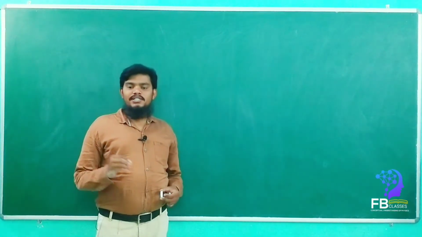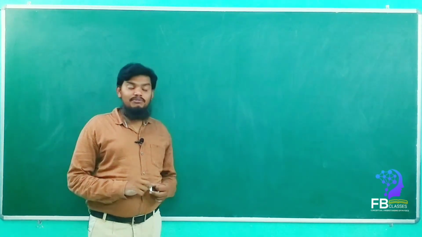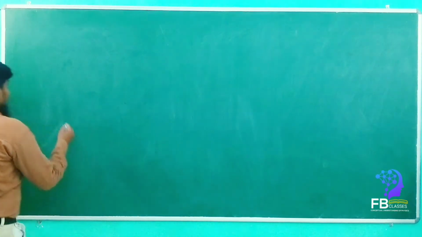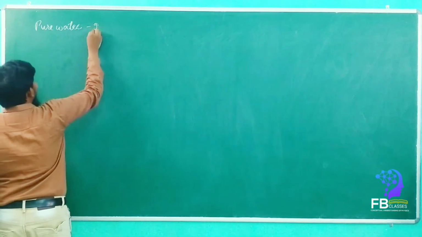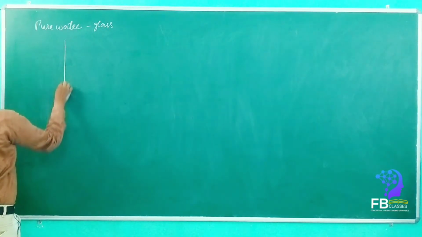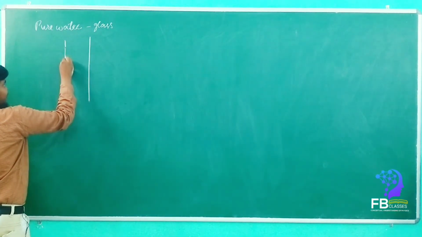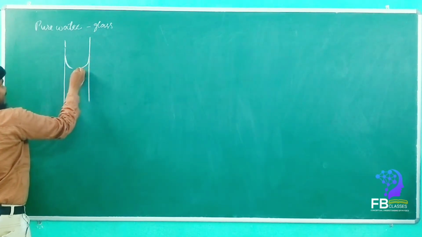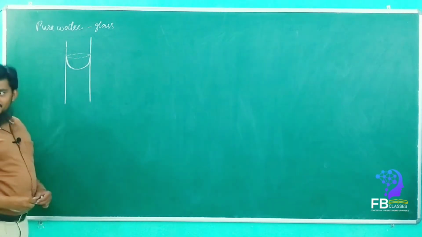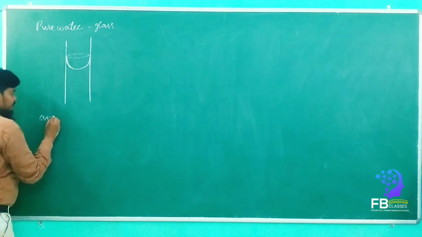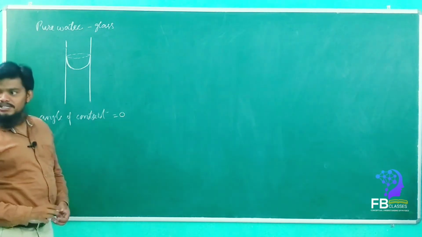So here we have to understand, if you take pure water and glass, then the height we find out here will come different. Why? Because see here, if you take a pure water and glass combination, what will happen? I said that it will come as an exact hemisphere. Yes or no? It comes as an exact hemisphere like this. So what should be the angle of contact? Angle of contact is equal to 0. I said right? It is equal to 0.